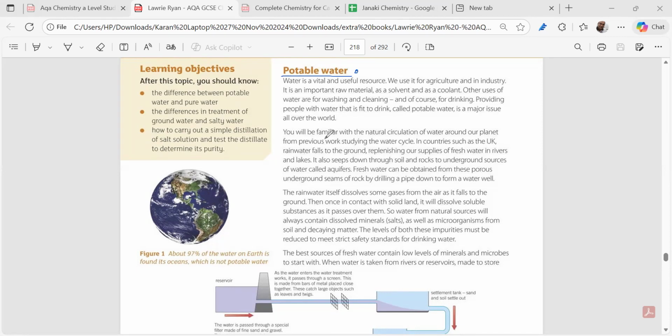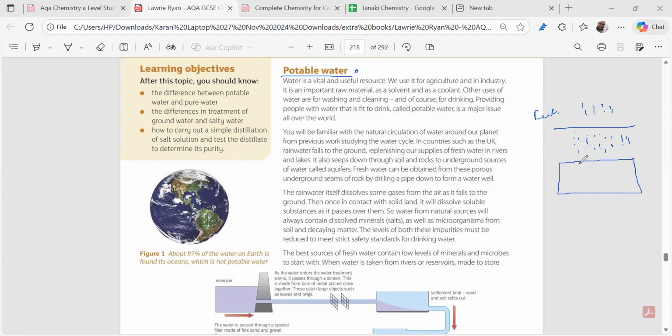Now, very importantly, the UK has a huge amount of rain and natural fresh water: lakes, rivers. And what happens when the rain falls? The water seeps down into the soil and goes inside, and it will be stored in rocks, spongy rocks.